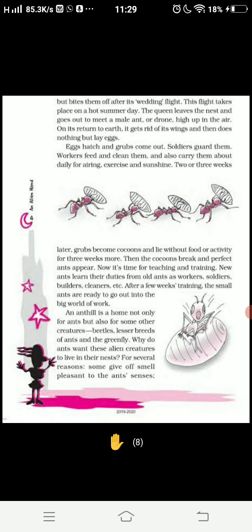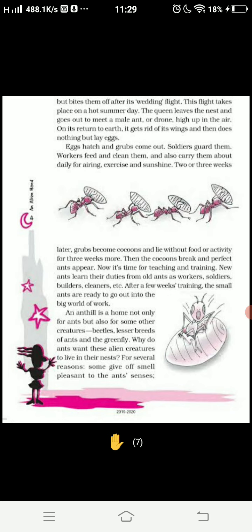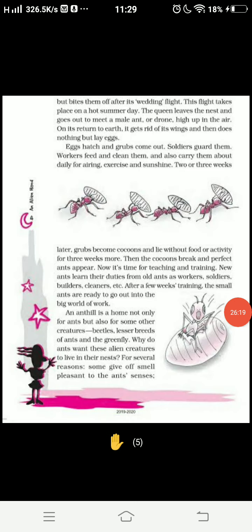Yes, good. As human beings, we milk the cow to fulfill our basic need. If we want to have milk, we milk the cow. So same like that, the ants use green fly. So these green fly, what do they provide them? They provide them honeydew whenever they touch them with their feelers.